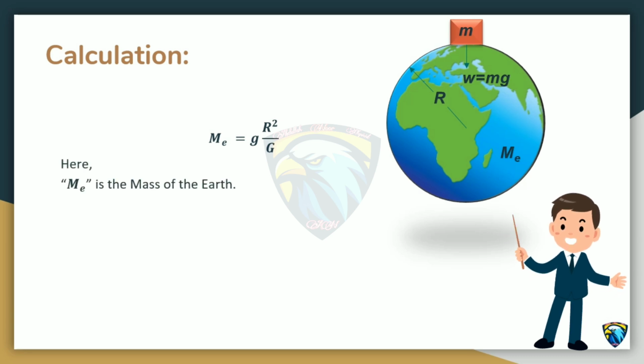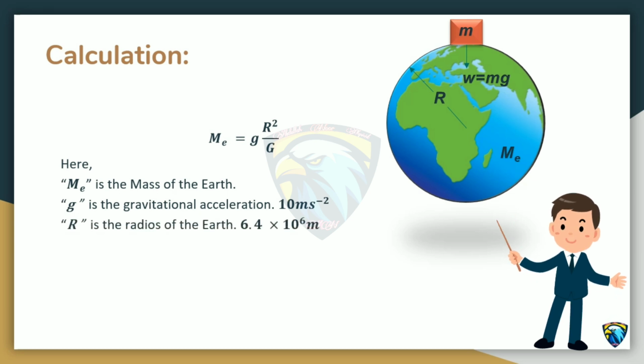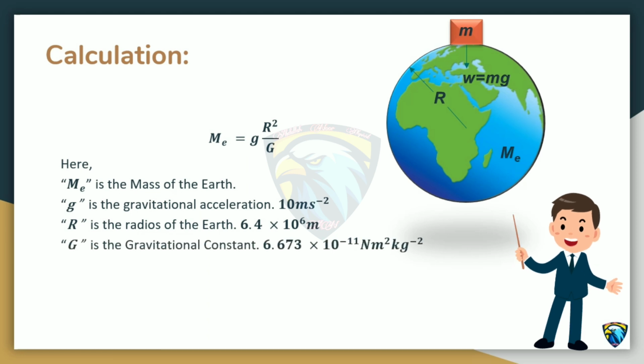Here Me is the mass of earth, small g is the gravitational acceleration, which is 10 meter per second square. Capital R is the radius of the earth, which is 6.4 into 10 power 6 meter, and capital G is the gravitational constant, which is 6.673 into 10 power minus 11.